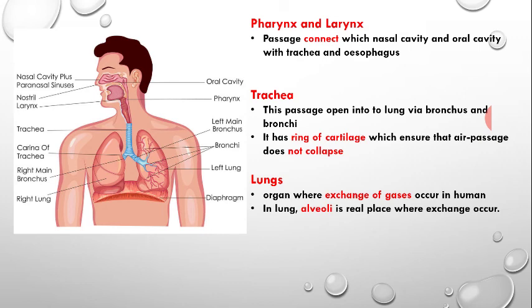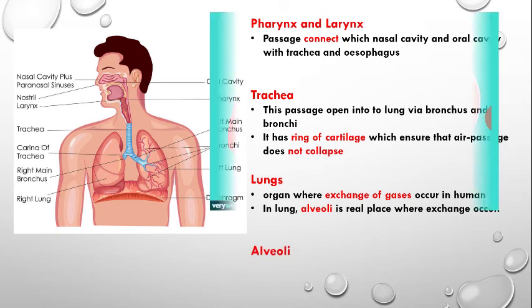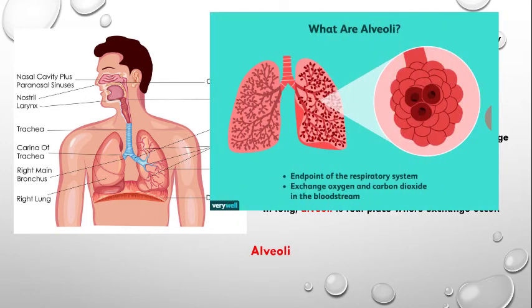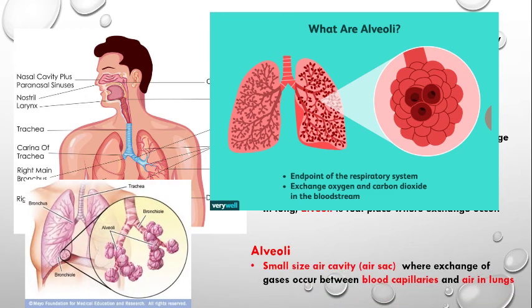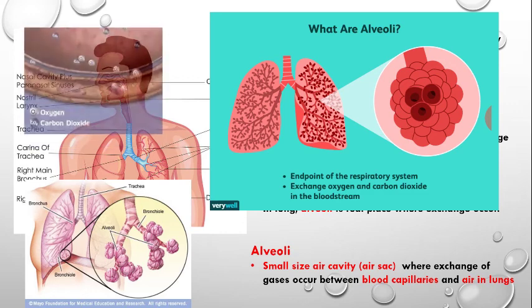In the lung, the alveoli are the main site where exchange really occurs. The alveoli are the end point of the respiratory system. Exchange of oxygen and carbon dioxide takes place in this small pocket or air sac, between the blood capillaries and the air in the lungs.